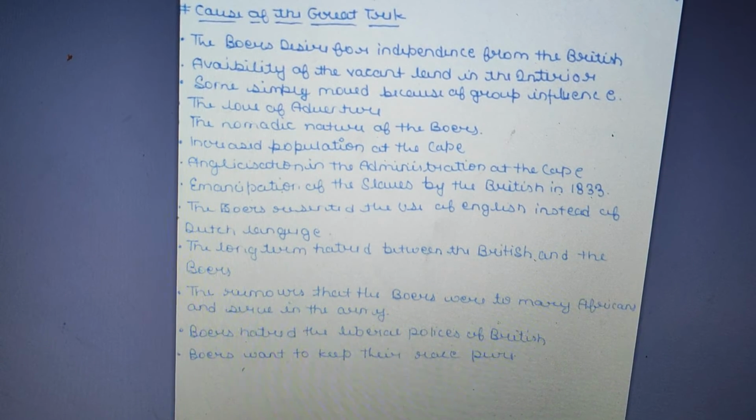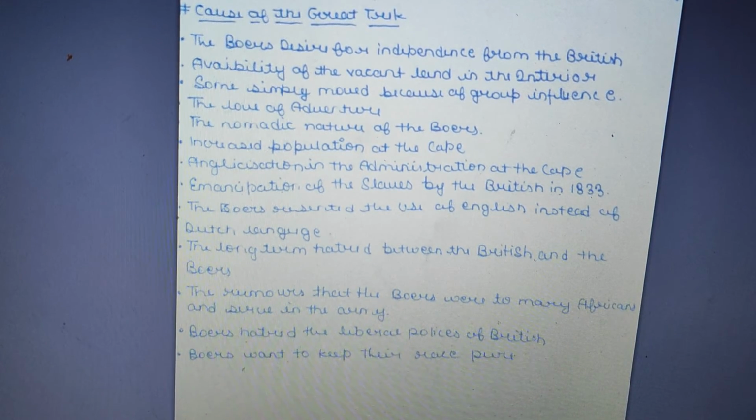The rumors that the Boers were to marry Africans and serve in the army. There was a rumor that the Boers were to marry Africans and serve in the army. The British made an announcement that Dutch people who married Africans were compelled to serve in the army.